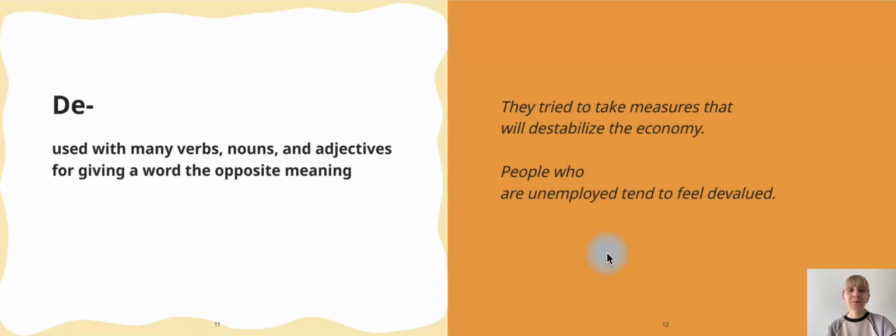The prefix is used with many verbs, nouns, or adjectives, and it also gives them the opposite meaning. Here are just examples. They try to take measures that will destabilize the economy, so make it not stable. And the second one, people who are unemployed tend to feel devalued. So here, by the way, we see one more prefix, yes, which also gives the opposite meaning. People who are not employed feel that they are not valued by others.